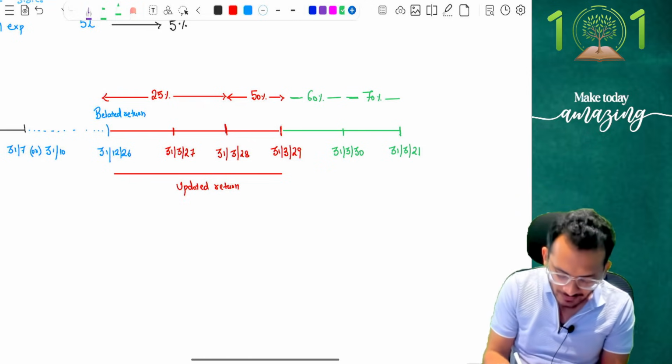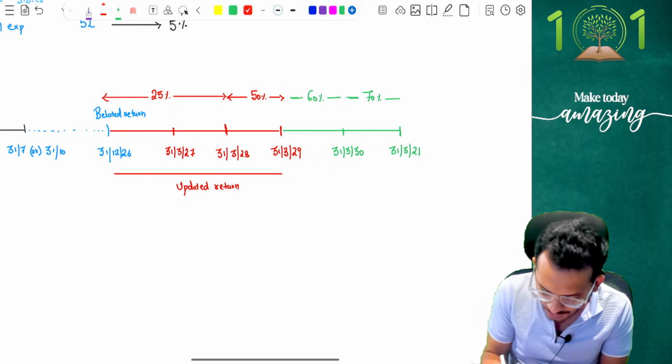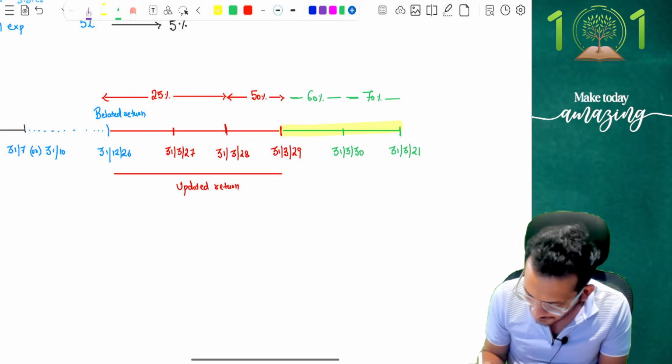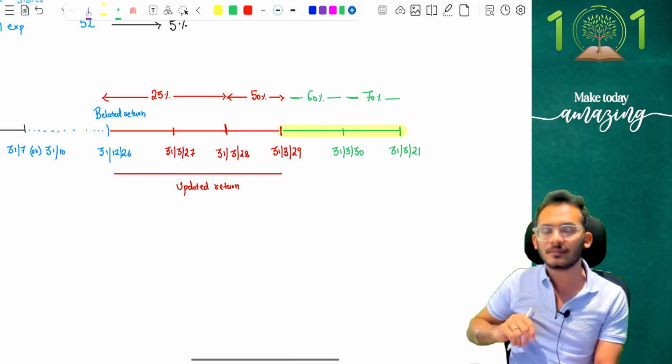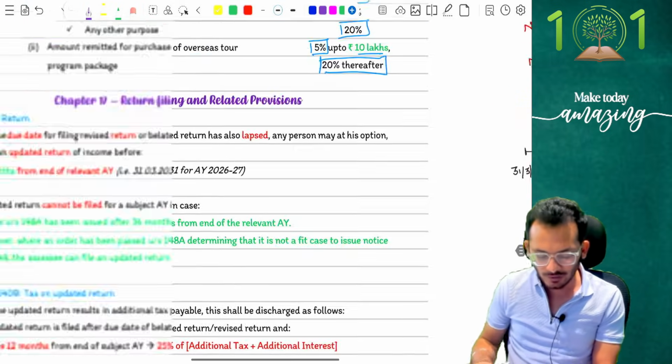So the amendment now is that you can file updated return for an additional period of 2 years. Yes, so basically now it is no more 2 years from the end of the assessment year, it is 4 years from the end of the assessment year. That is what the provision says.